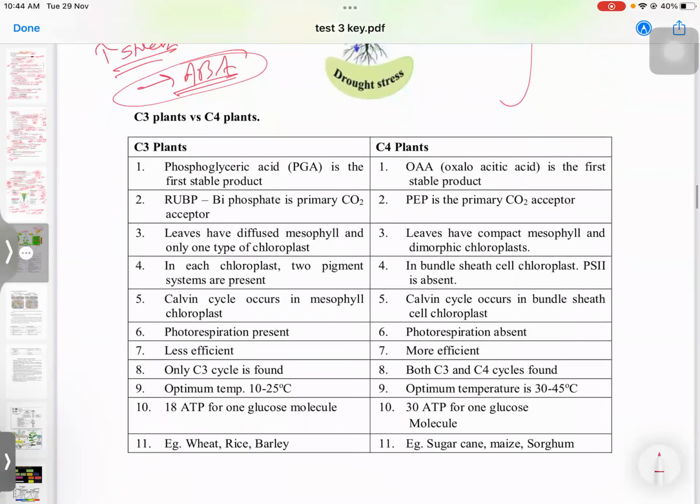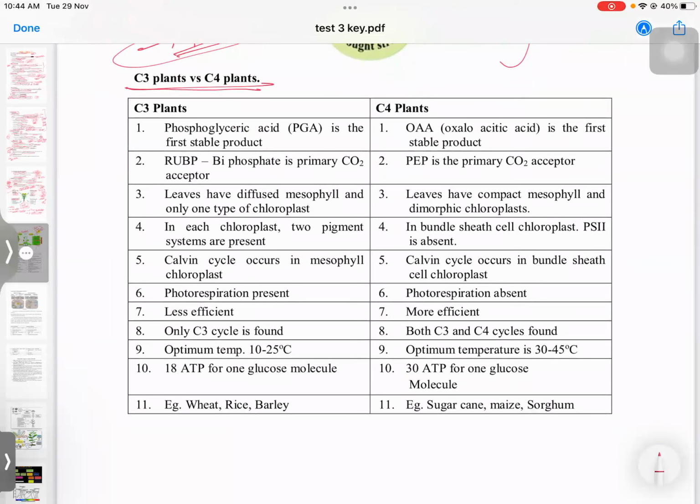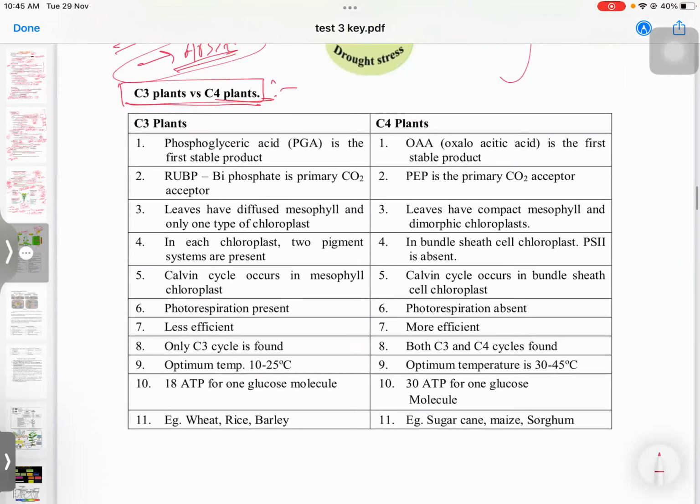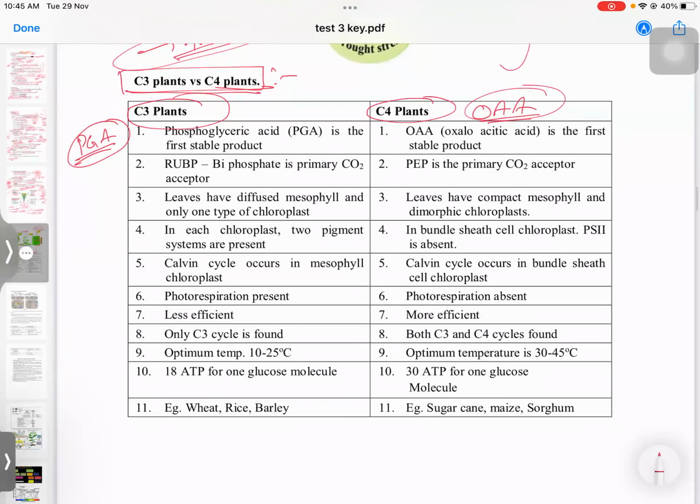Next, now we will see about C3 and C4 plants. Everyone has written and you know about these things. This is very short, we'll be discussing in brief. So what is it? Mainly PGA is the first stable compound in C3, but in C4 we have OAA, oxaloacetic acid. The first acceptor, RuBP, is the primary CO2 acceptor in C3. But here in C4 plants, PEP is the primary CO2 acceptor.